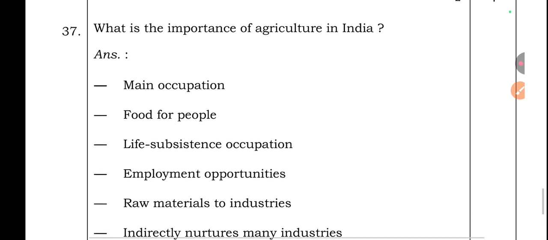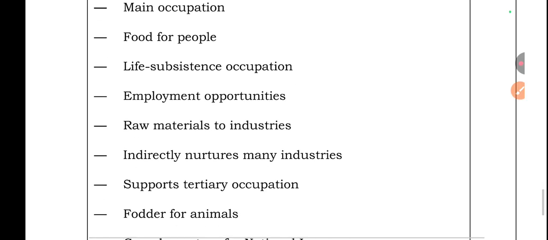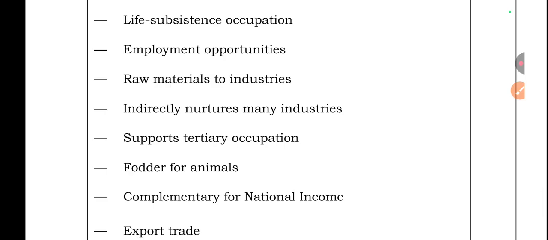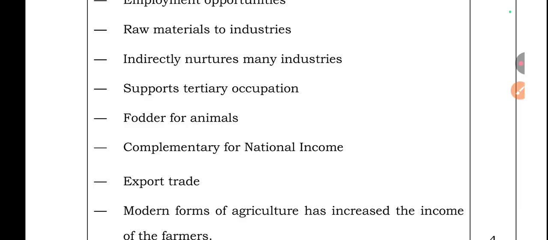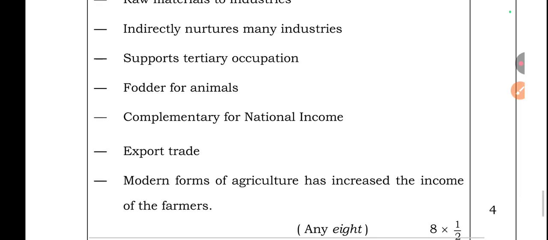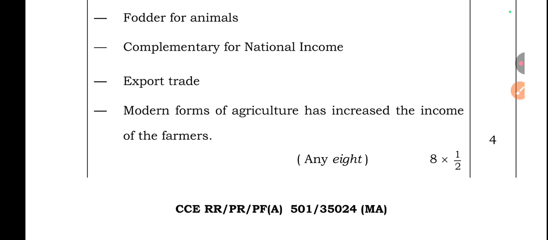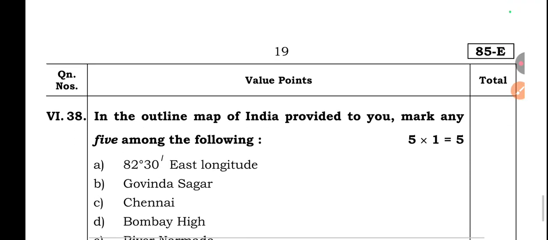Okay, then question number 37, what is the importance of agriculture in India? Main occupation, food for people, subsistence occupation, employment opportunities, raw materials to industries, indirectly nurtures many industries, supports tertiary occupation, fodder for animals, complementary for national income, export trade. Modern forms of agriculture have increased the income of the farmers.